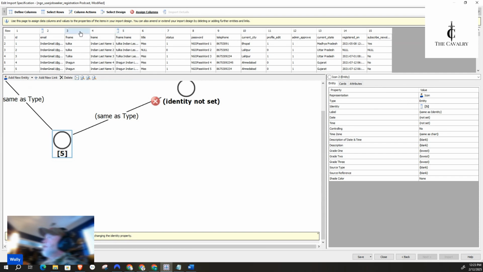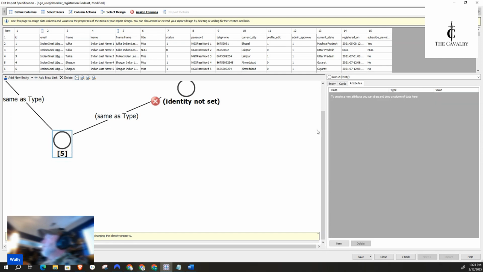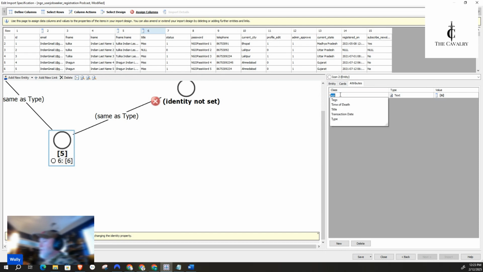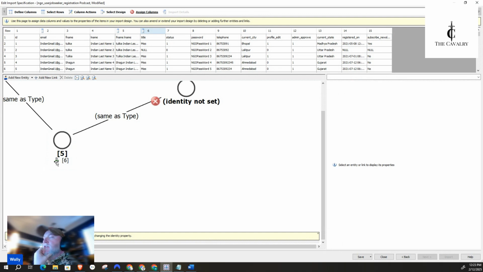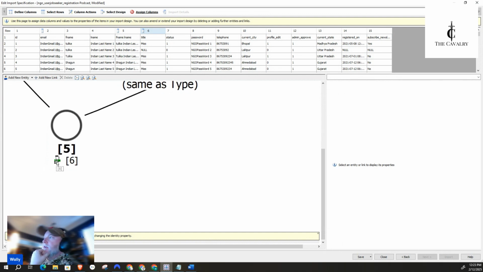So I've clicked on 5. I want title to be a describer or an attribute of number 5. So I clicked on 5, and where it's blank here in the gray, that is my describe-it section. And so I'm going to pull this down, and where 6 is, I'll just start typing TI, title. And then I say okay. And then you see it's got this little icon right here. That is the icon for title, and that'll be a describer. So it's not an entity, it's a descriptor.